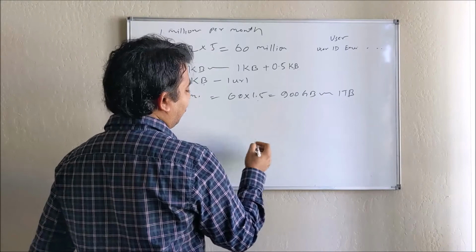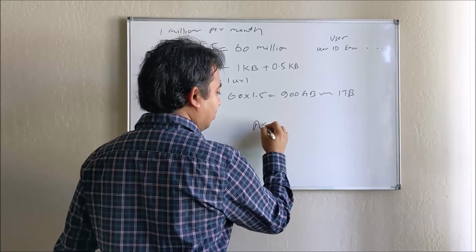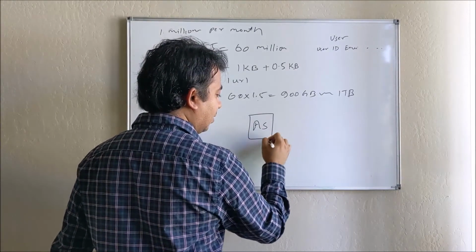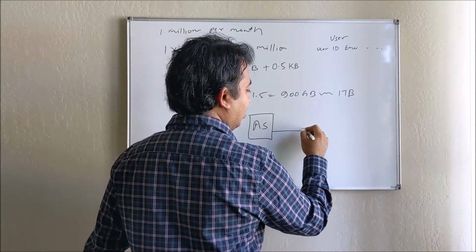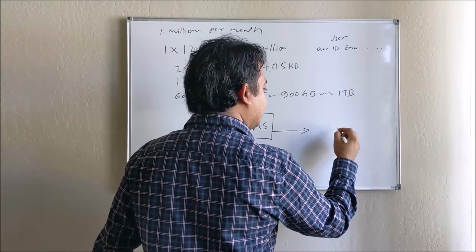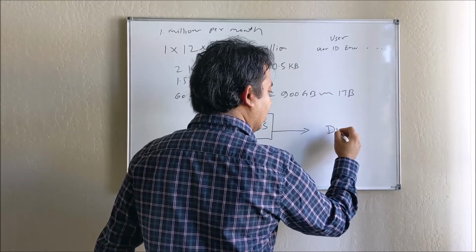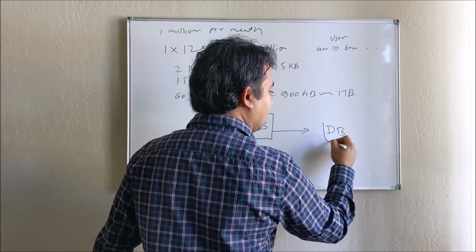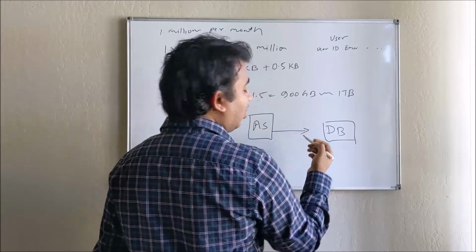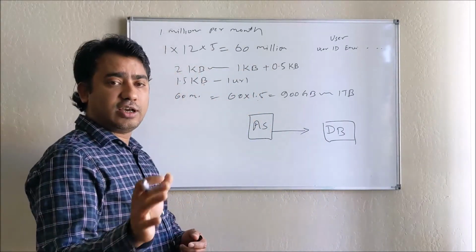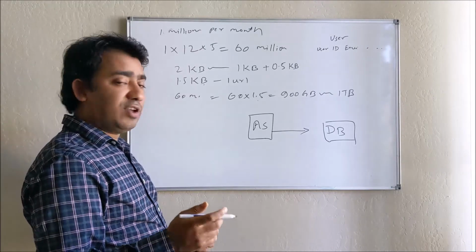We can have our application server and our database. As we talked about the key generation service, we can have two different services.